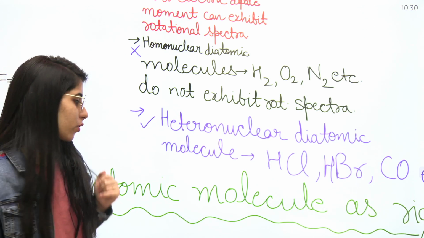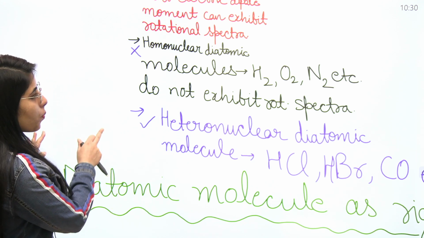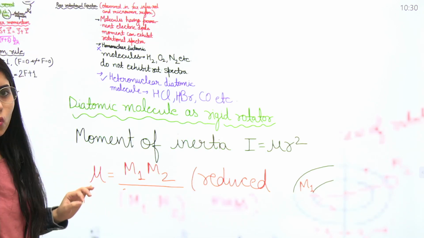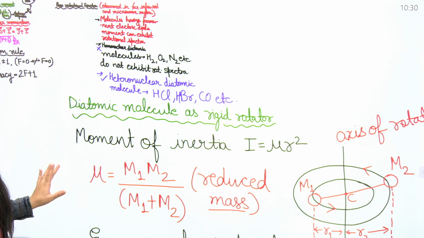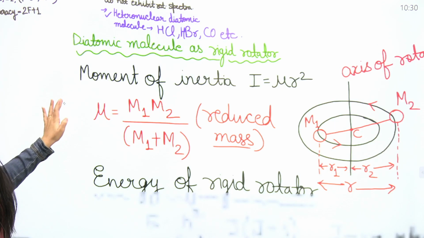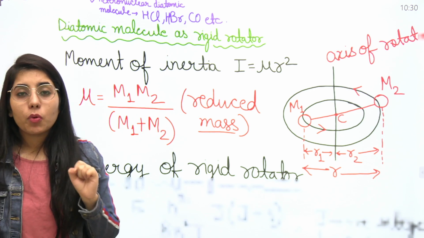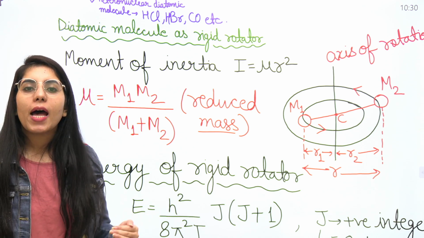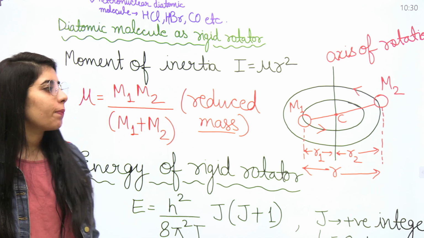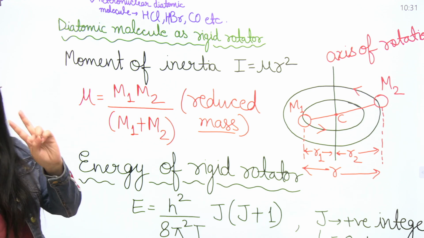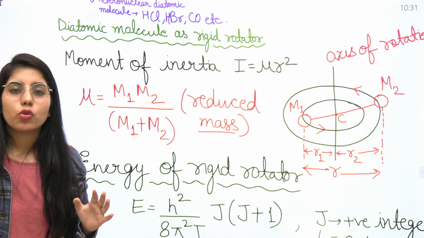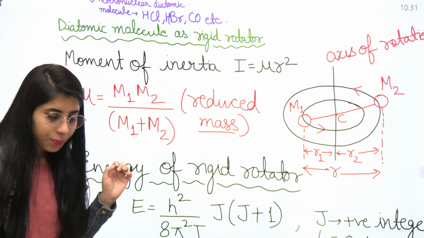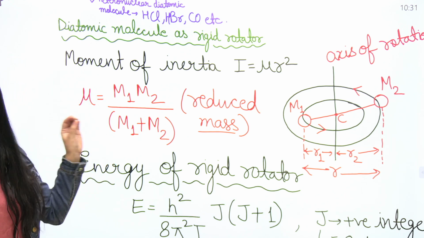Also guys, the next point in pure rotational spectra is the diatomic molecule as a rigid rotator. In this expression, the first thing you need to know is the moment of inertia, that is mu r square. Once you know the moment of inertia expression, you will use it many times in the different expressions in this topic. The second term you have to use many times is mu, known as reduced mass, which is equal to m1 m2 upon m1 plus m2. This is just the general expression of reduced mass.